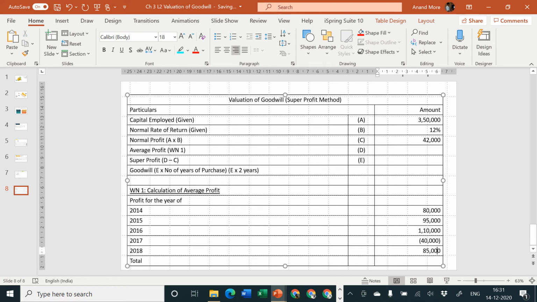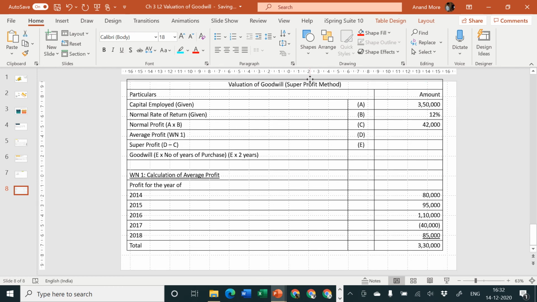Let us calculate the total of the same. The total is 80 plus 95 plus 1,10,000 minus 40 and plus 85, that goes to 3,30,000. I'll remove this one, or let me increase it here, just a minute. Yes.